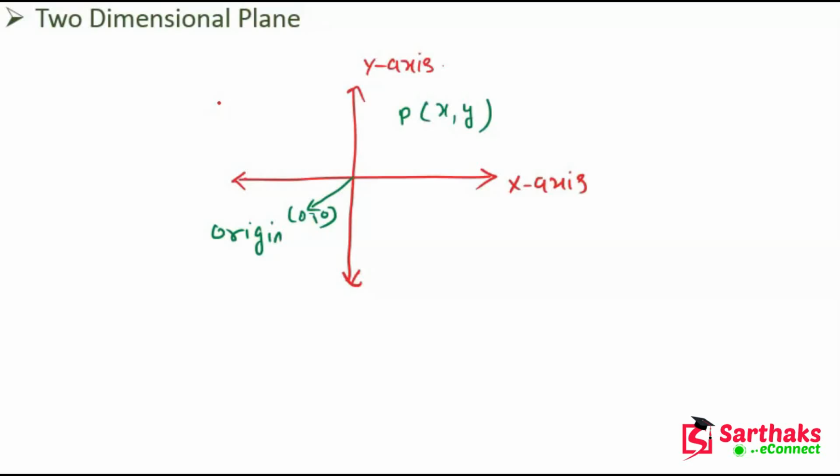So O is the origin whose coordinates are 0, 0. The perpendicular distance of P from the x-axis is the y distance. If this is the point P, this distance is the y distance, and this distance is the x distance. So the perpendicular distance of point P from the x-axis is the y distance, and the perpendicular distance of point P from the y-axis is the x distance.